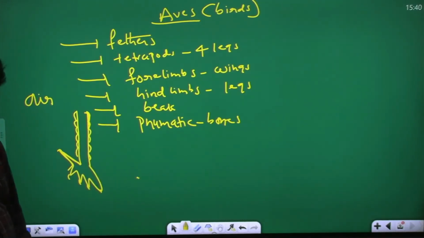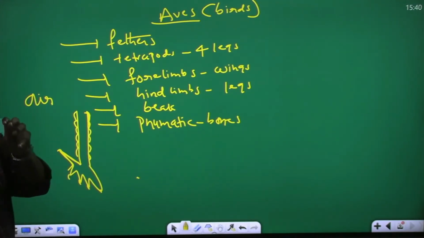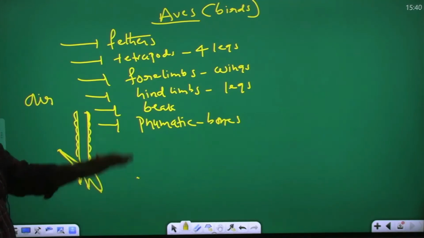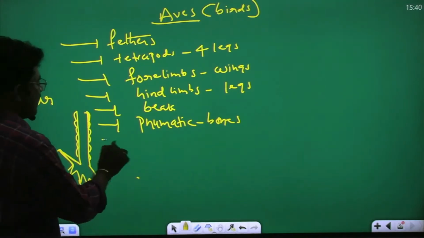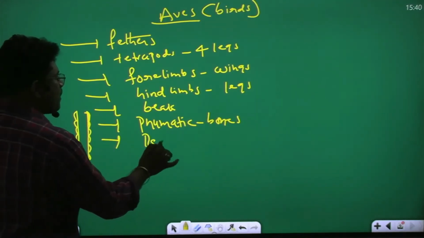Flight. You understand? So that is a bird character, flying character. So pneumatic bones are there, useful for flight. Weightless bones, that is the point. You understand my point? So you listen here, respiratory organs are lungs.